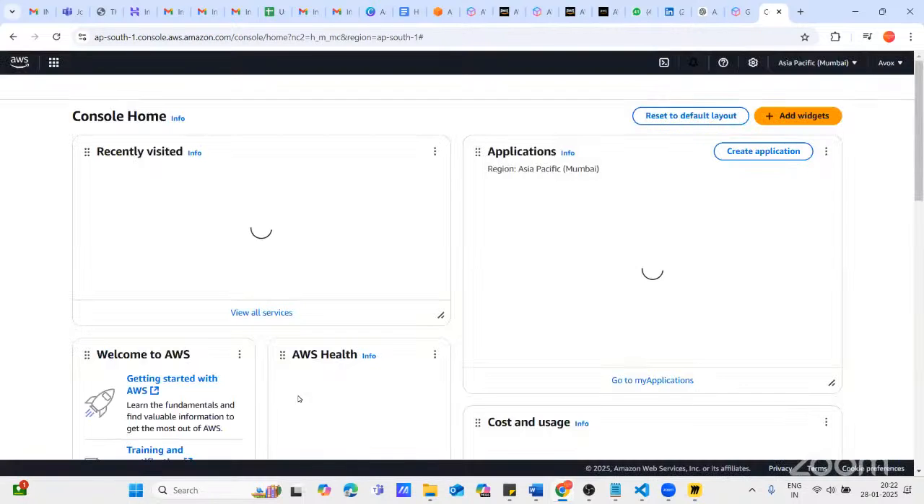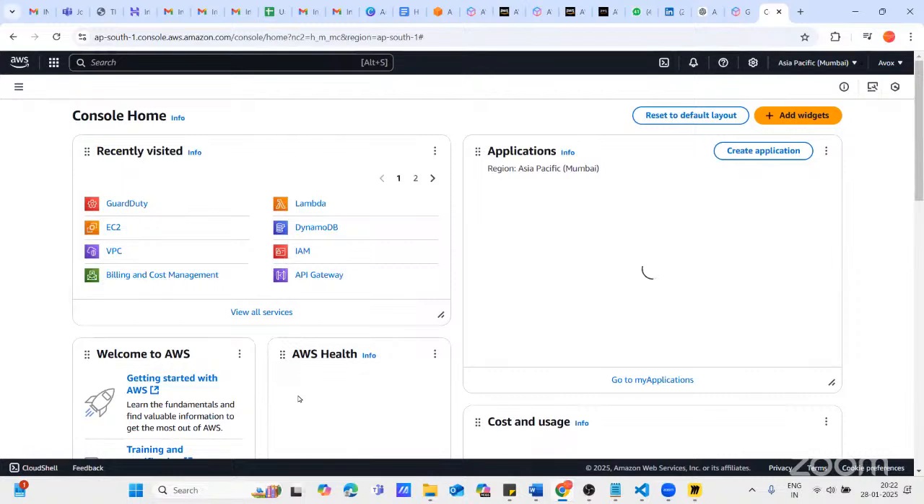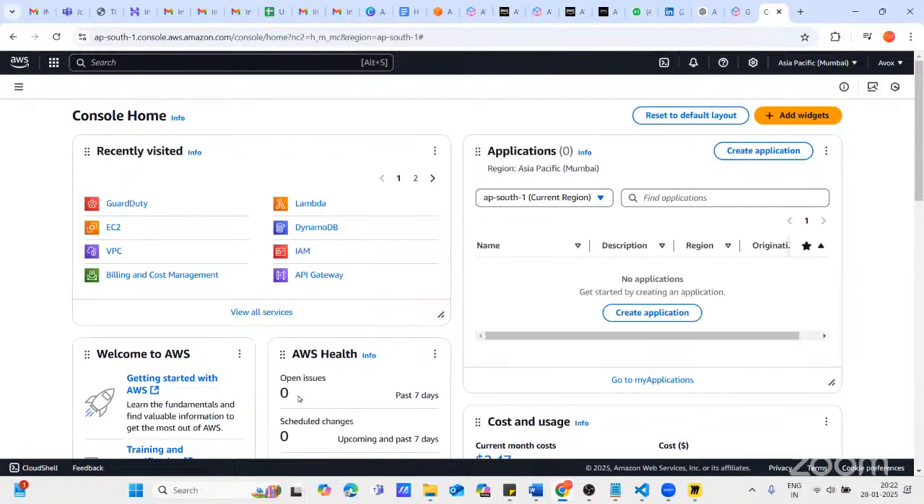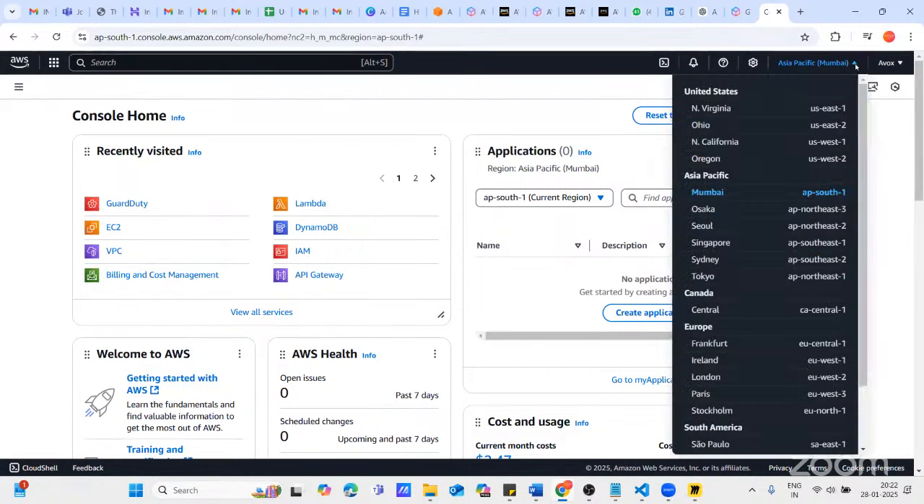So, see, this is your console home. This is the very first screen when you log in to your AWS. Do you see the right-hand side on the top? Asia Pacific, Mumbai. So Mumbai is the region, right? If you click on this link, you can see a list of regions here. North Virginia, Ohio.